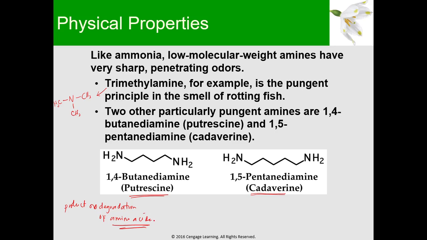Amino acids are the building blocks of proteins. And where do we get proteins? From meat. So when an organism, animal, or person dies, the amino acids in its proteins degrade, and what forms when amino acids degrade is putrescine. This putrescine also smells bad, so that can be an indication that something has died or is decaying.